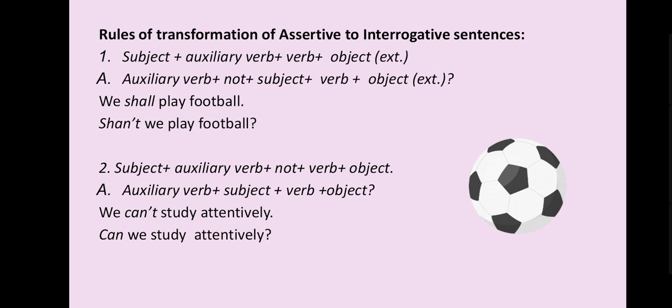Second. In this kind of structure, it is a negative sentence: subject plus auxiliary verb plus not plus verb plus object. Our sentence is like this: we can't study attentively. We cannot study attentively. So, your interrogative sentence will come positive. So, we will remove not and do our transformation like this: auxiliary verb plus subject plus verb plus object. Can we study attentively?